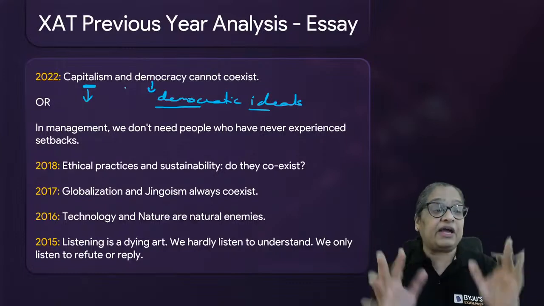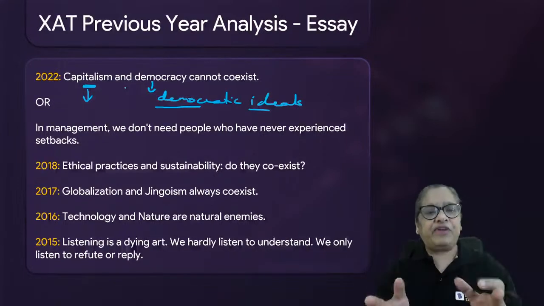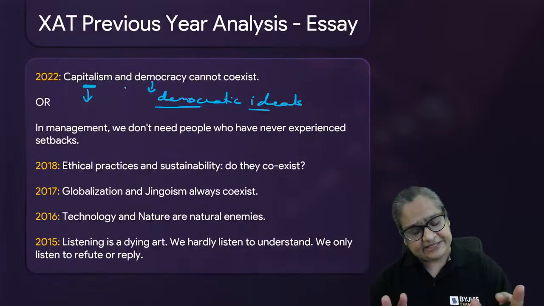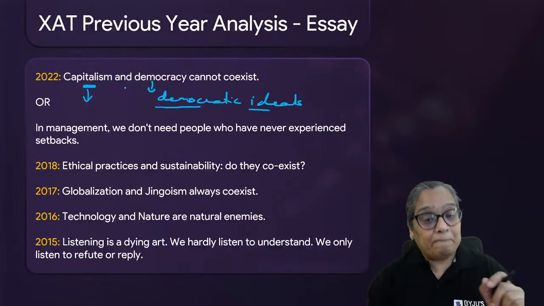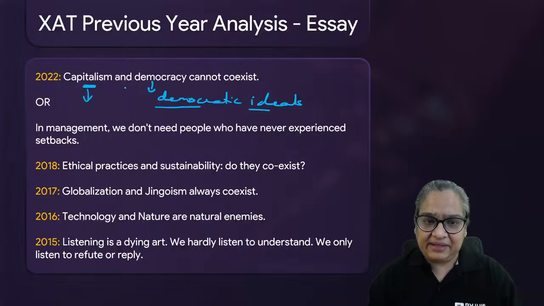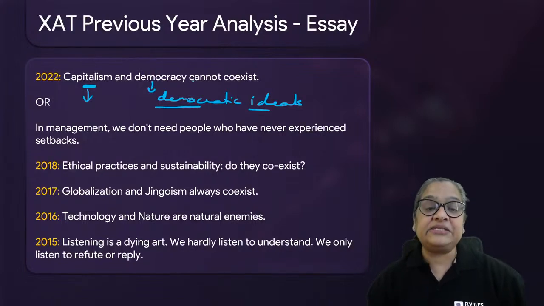By democratic, if you mean only fair and free elections every 5 years, then yes. Every 4 years, then yes. But is it only about that? Then you need to talk about democratic ideals if you are going to argue that they cannot coexist.